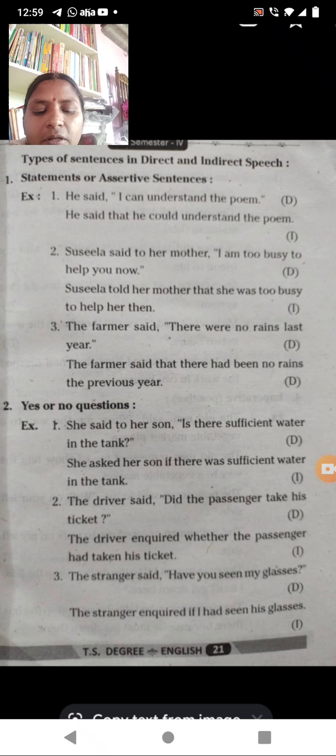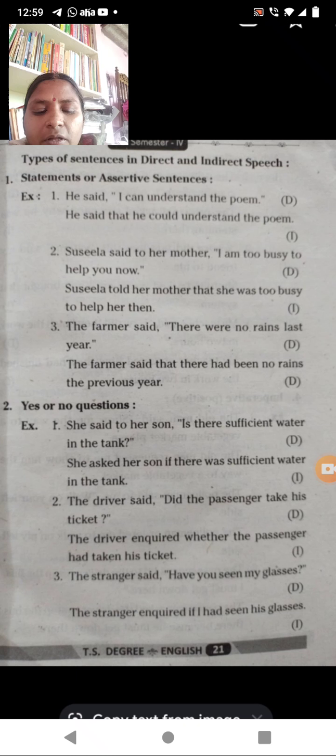The next one is: the driver said, "Did the passenger take his ticket?" The indirect form is: the driver inquires whether the passenger had taken his ticket. What is the driver going to inquire? Whether the passenger has taken his ticket or not.